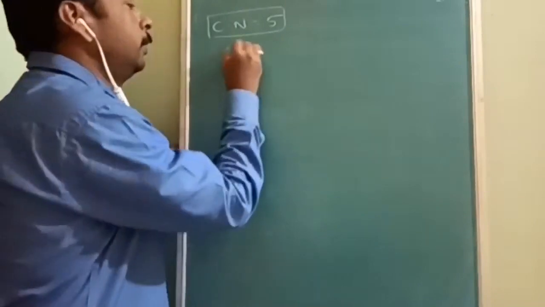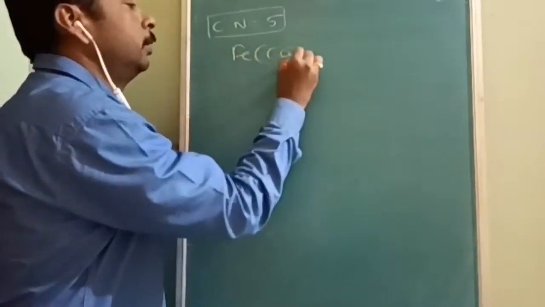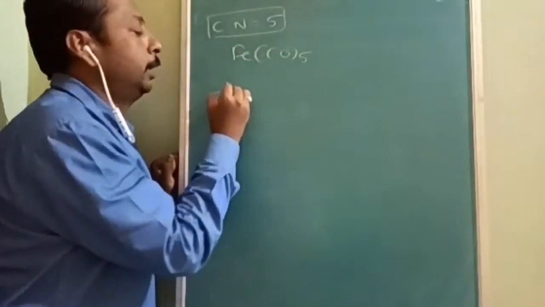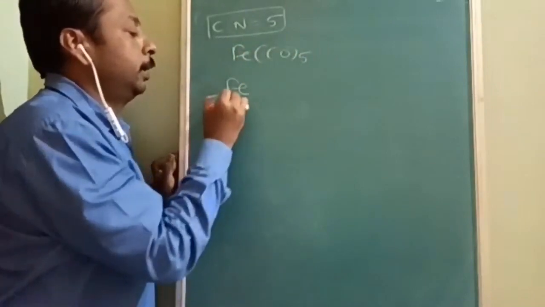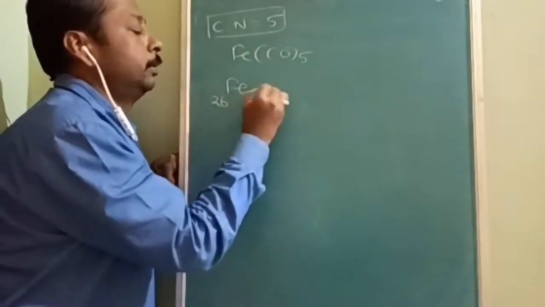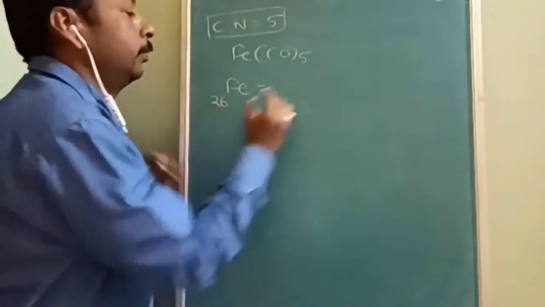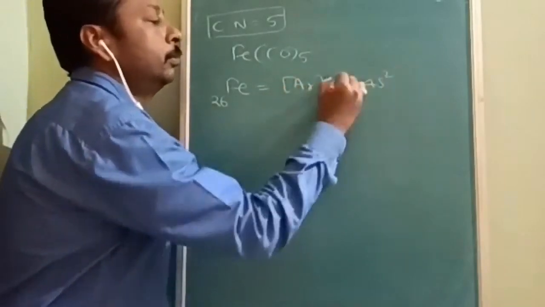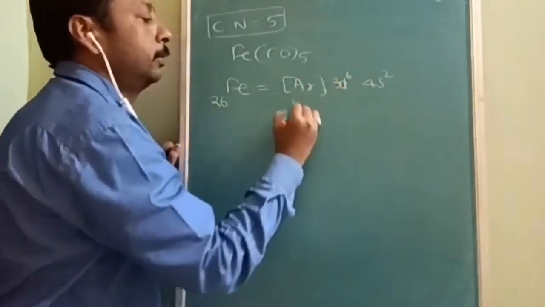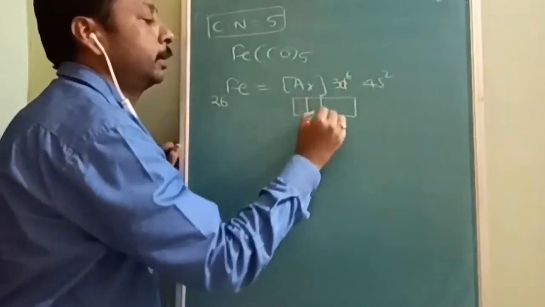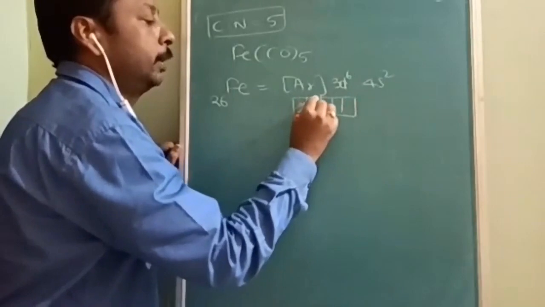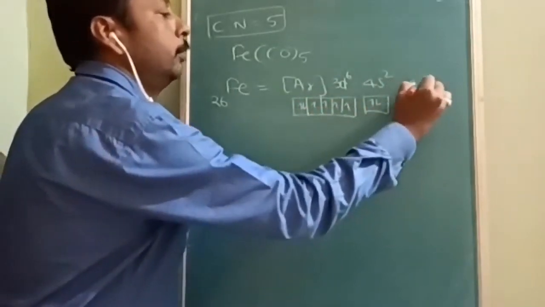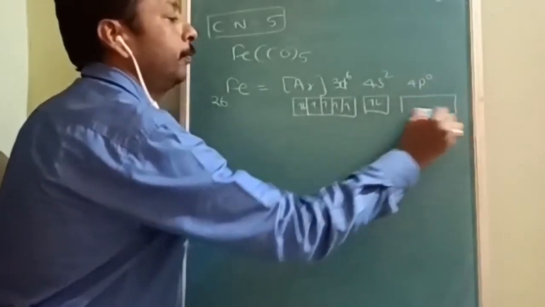In coordination number 5, the example is Fe(CO)5. Here Fe atomic number is 26. The electronic configuration will be argon 4s2 and 3d6, and 4p is going to be 0.